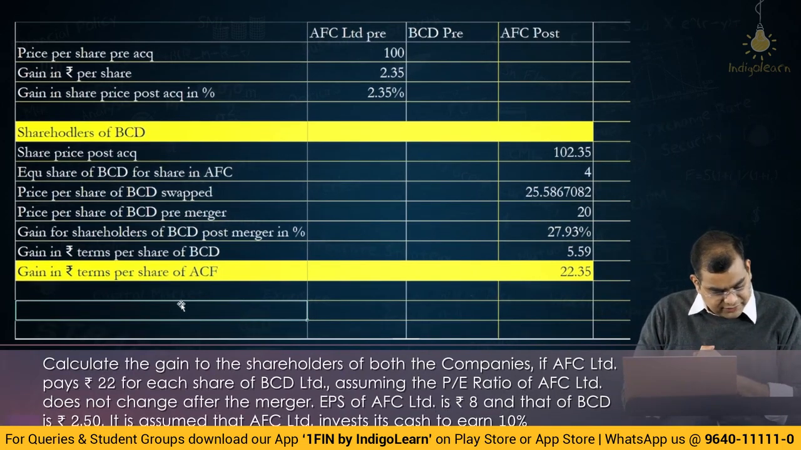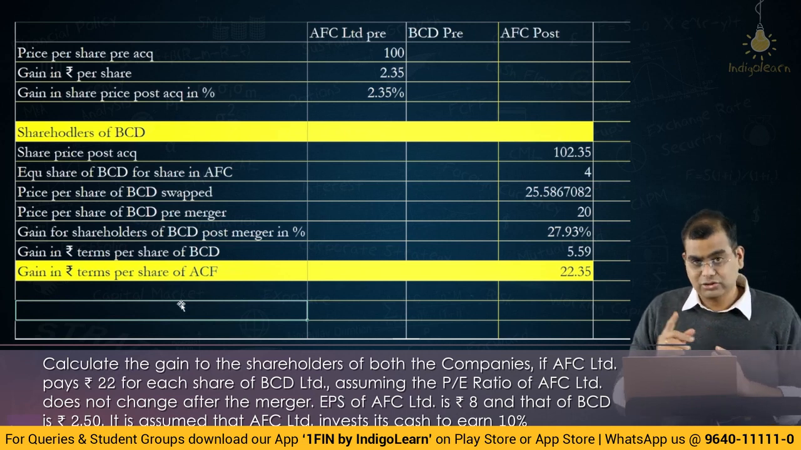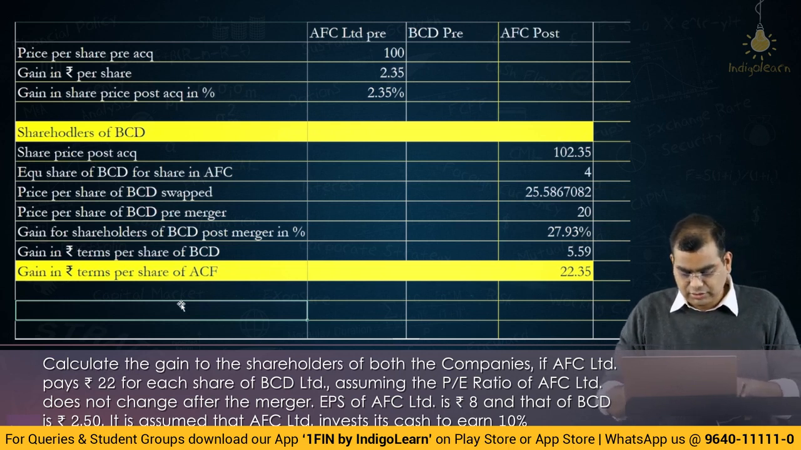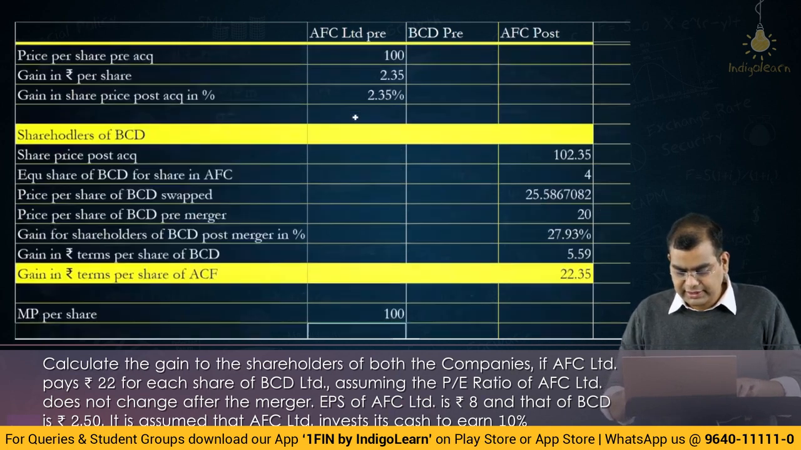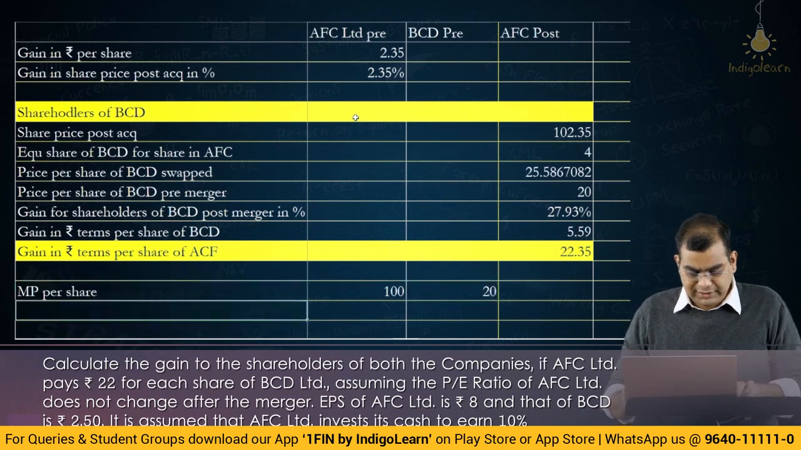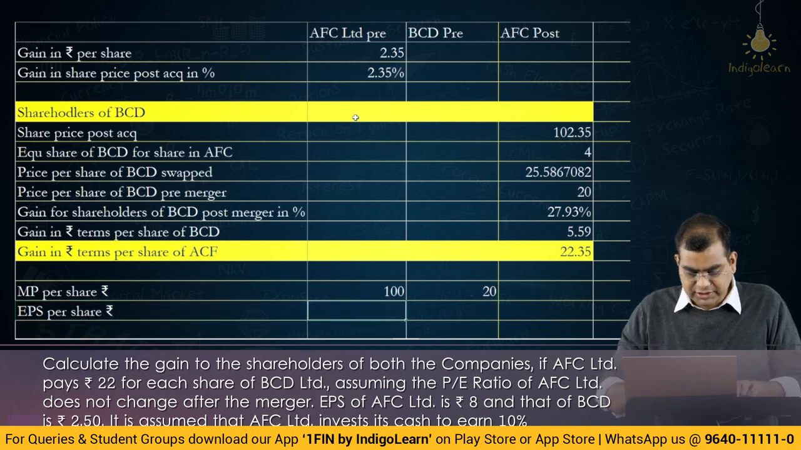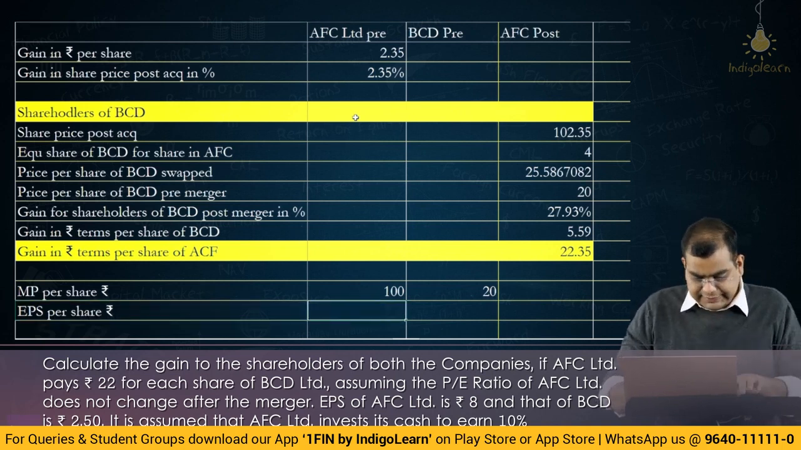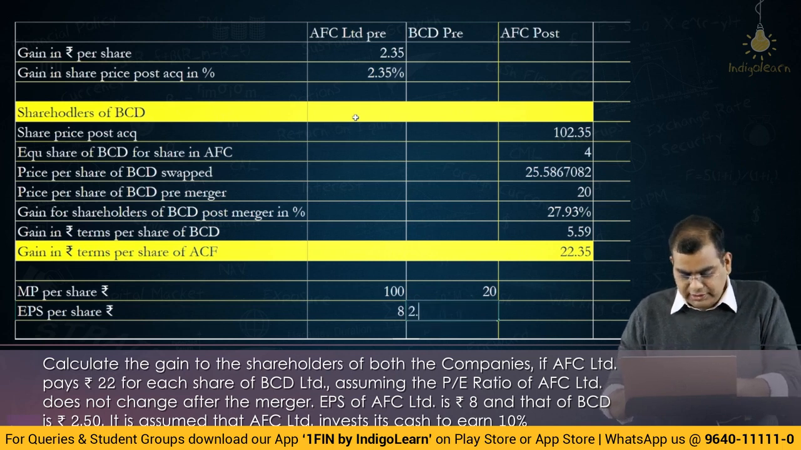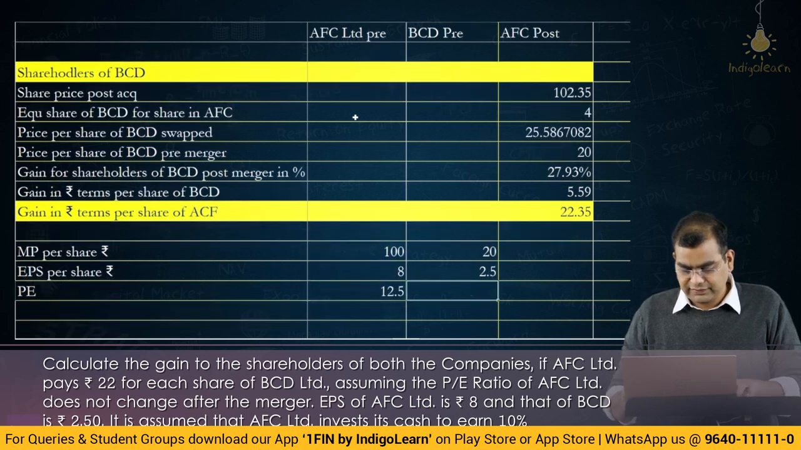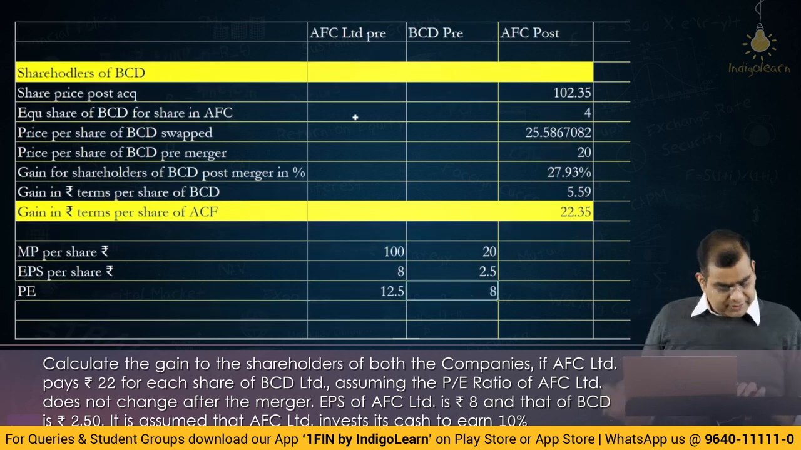The gain to the shareholders of the companies if AFC pays rupees 22 per share. So, this is a cash outflow. Assuming the PE ratio of AFC does not change after the merger, and the EPS of AFC is 8 and BCD is 2.5. The market price per share is how much? We already have it: 100 and 20 rupees. The EPS per share is 8 and 2.5, then PE is 100 by 8, which is 12.5, and 20 by 2.5, which is 8. So, this is a higher PE.